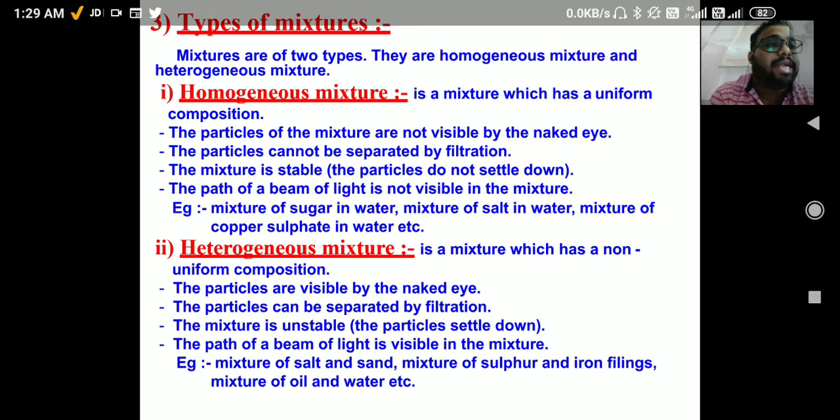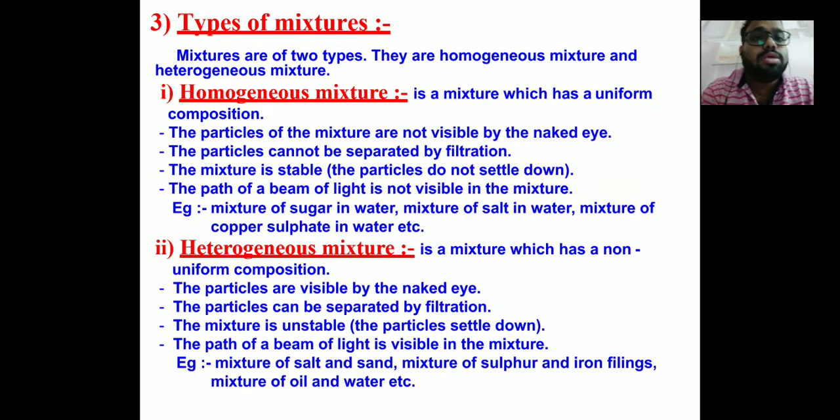Then we have the different types of mixtures. We have homogeneous mixture. Homogeneous mixture means those mixtures whose composition is same throughout. Heterogeneous mixtures are those mixtures whose composition is not same throughout. Particles of homogeneous mixture cannot be seen with the naked eye, but particles of heterogeneous mixture can be seen with the naked eye. So we are just going through the revision part of chapter number 2, that is matter around us pure.